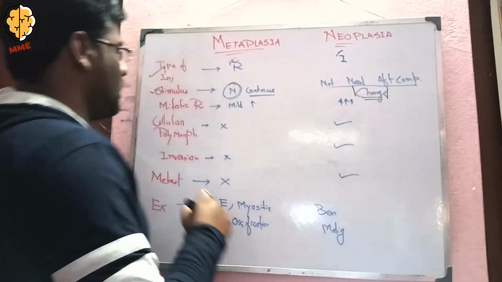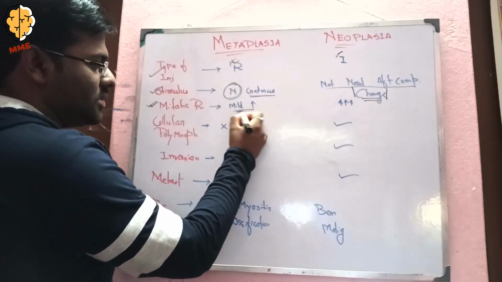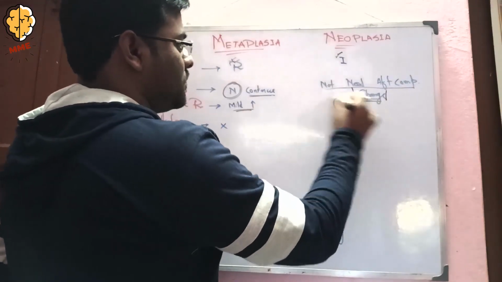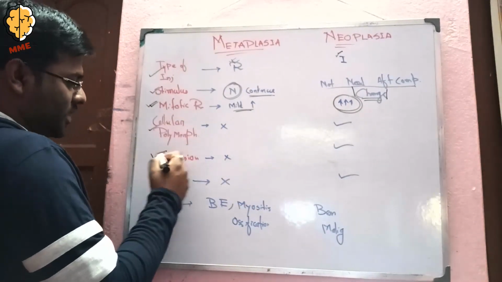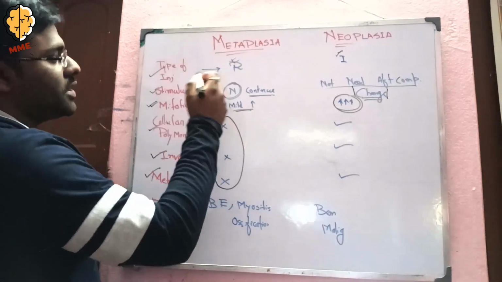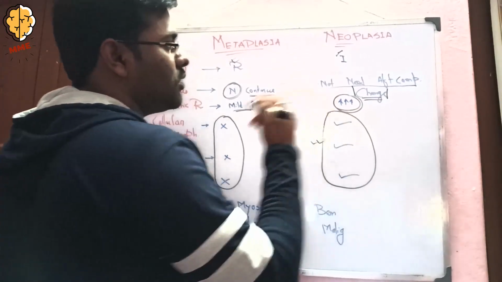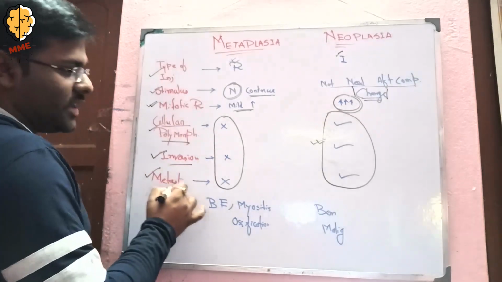Okay. Coming to the mitotic rate. The mitotic rate in metaplasia may be mildly increased, but in neoplasia it is highly increased. Now coming to cellular polymorphism, invasion, and metastasis, these three are not seen in metaplasia, but these three are commonly seen in neoplasia.